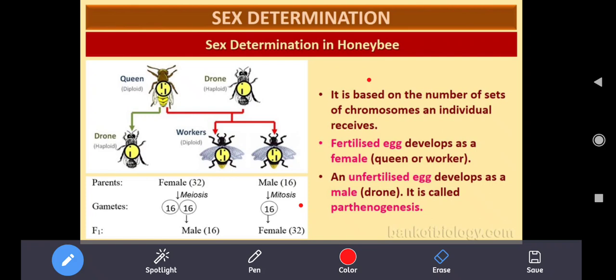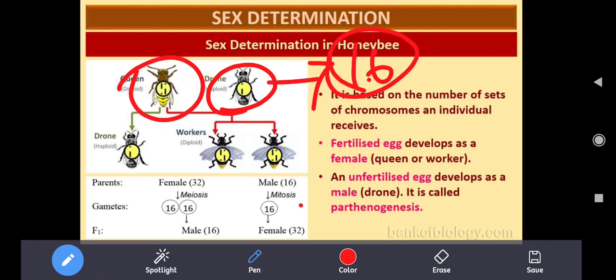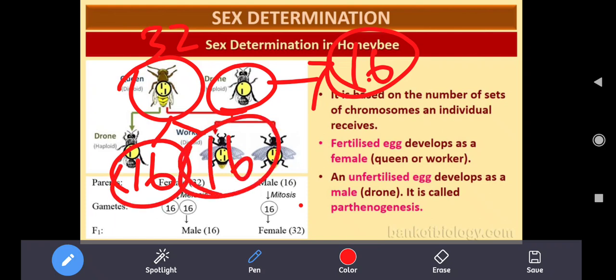Look at the picture here. The drone is male. It produces sperm with 16 chromosomes. The queen is female, which already possesses 32 chromosomes. During gamete formation, 16 plus 16, two eggs will be produced.